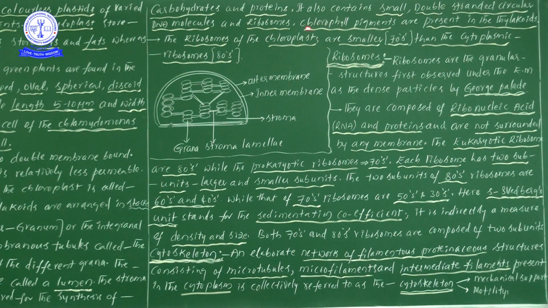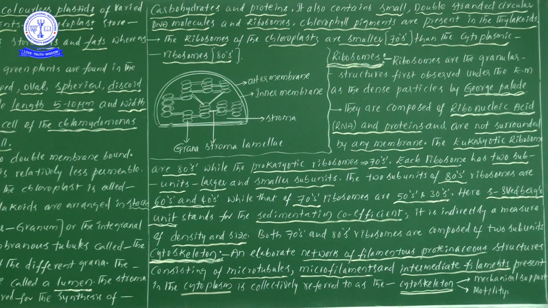Like mitochondria, here also we can find double stranded circular DNA. Actually DNA must be present in the nucleus of the cell, but a small amount of DNA we can find even in chloroplast and in mitochondria. This particular point is important.